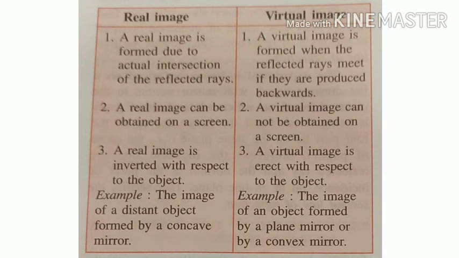Example: the image of a distant object formed by a concave mirror is a real image, but the image of an object formed by a plane mirror or by a convex mirror is a virtual image.